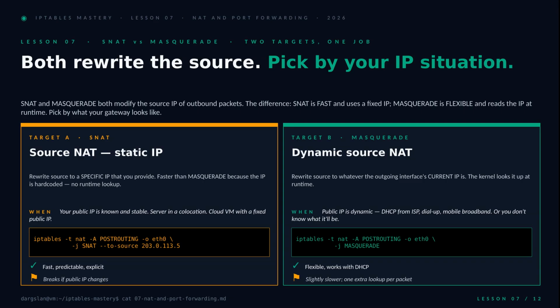Now flip the direction. Outbound traffic leaving your gateway needs its source rewritten too, and iptables gives you 2 targets for that job. SNAT hardcodes the public IP. Fast, explicit, perfect for a colo box or a cloud VM with a fixed address. MASQUERADE asks the outgoing interface what its IP is at packet time. Slightly slower, but it survives DHCP leases changing under you. Same chain, post-routing, same goal. Pick by whether your public IP is nailed down or moves around.